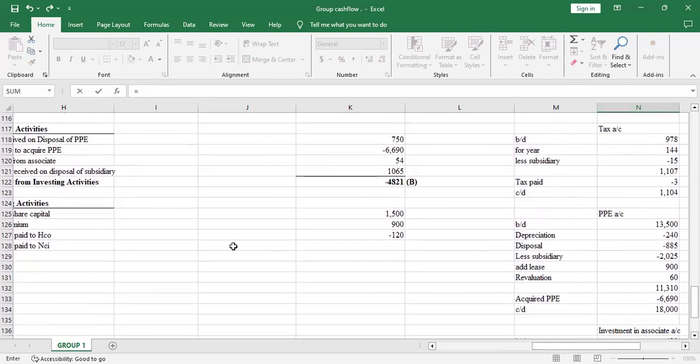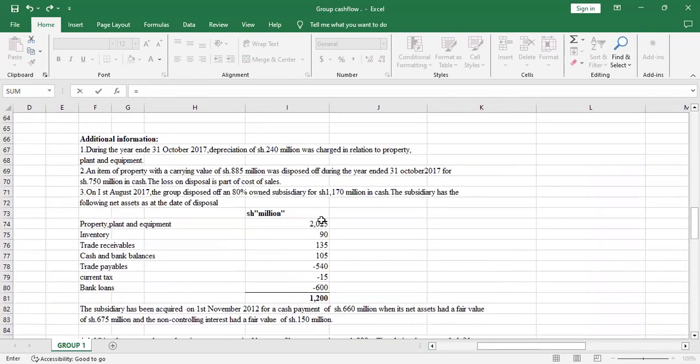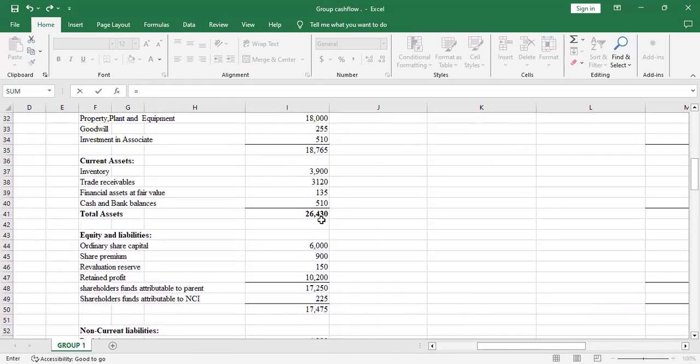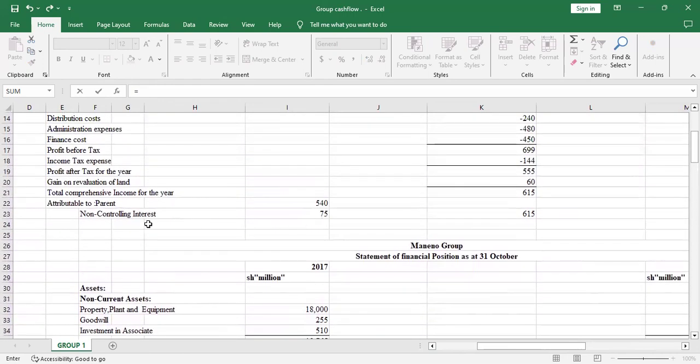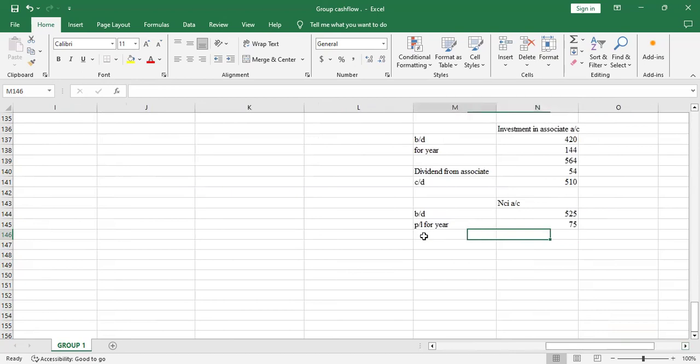So you'll go to the statement of profit or loss, and you check. There was attributable to parent. You can see the total comprehensive income for the year attributable to parent and attributable to non-controlling interest. So we'll add that 75 back. Then there was a subsidiary that was disposed. So we'll say less subsidiary.